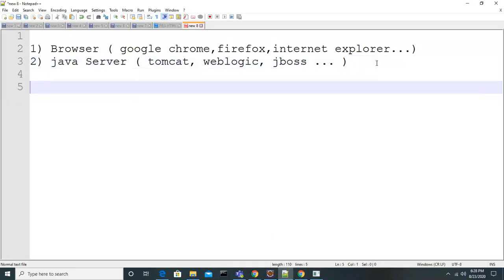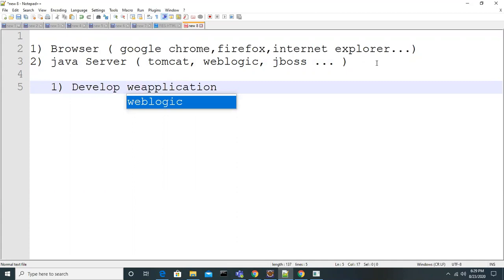The next thing: we are ready with both of the above, right? The first thing we have to do is develop an application. What application do we have to develop, guys? Let's say a web application.